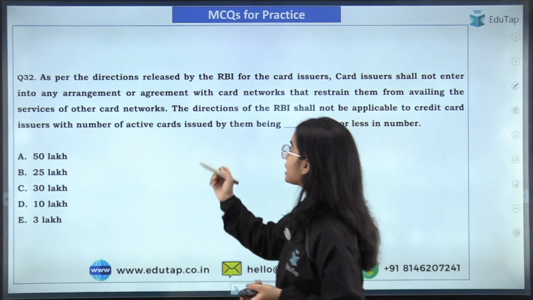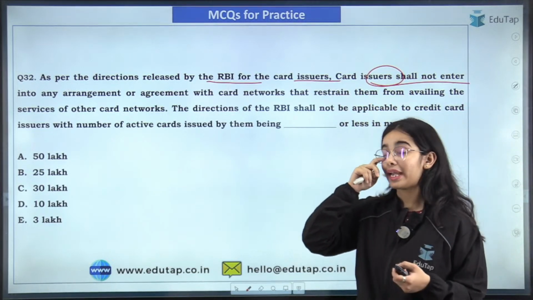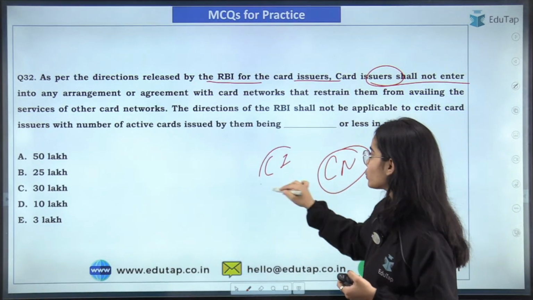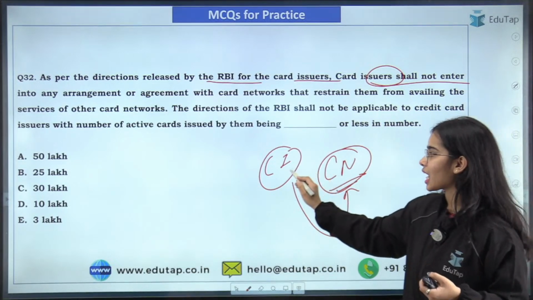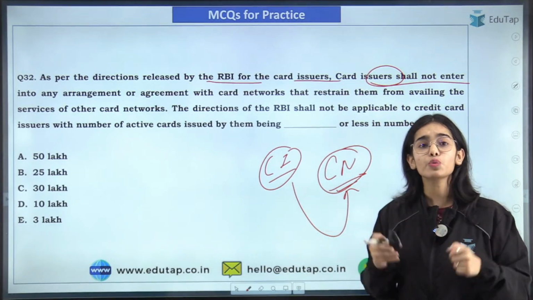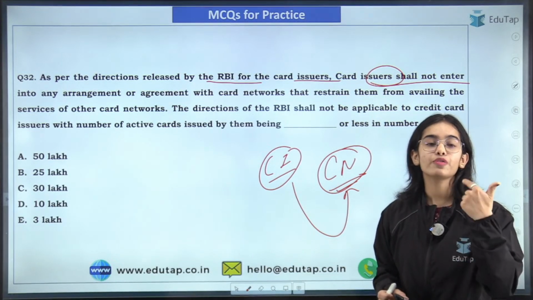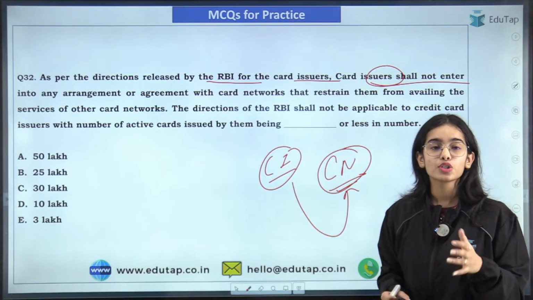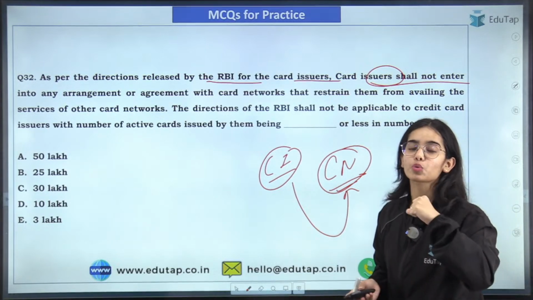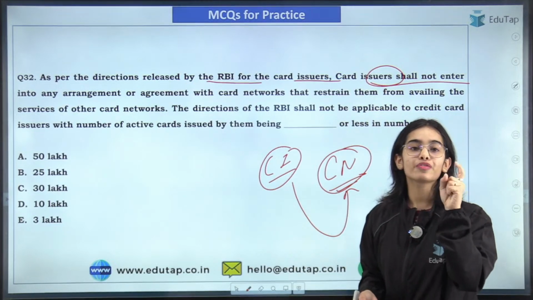As per the directions released by the Reserve Bank of India for the card issuers, the card issuer shall not enter into any arrangement or agreement with the card network. So simply, the card issuers were coming into agreements with the card networks, and the card issuers were only providing you Visa cards, let's say, or only RuPay cards. What if you do not want a Visa card? What if you want the RuPay card network? That was not the choice that was given to you. So to give the customers more choices, it has been said that the card issuers cannot come into a binding agreement with the card networks.